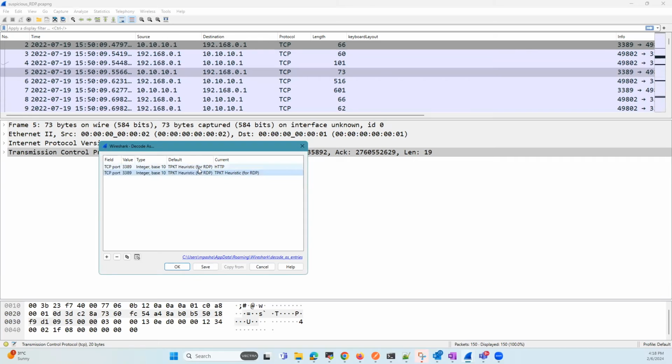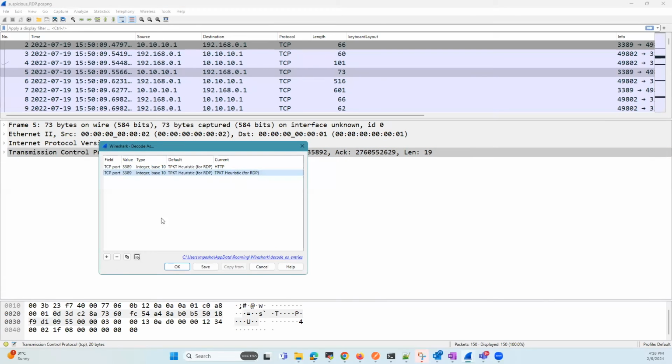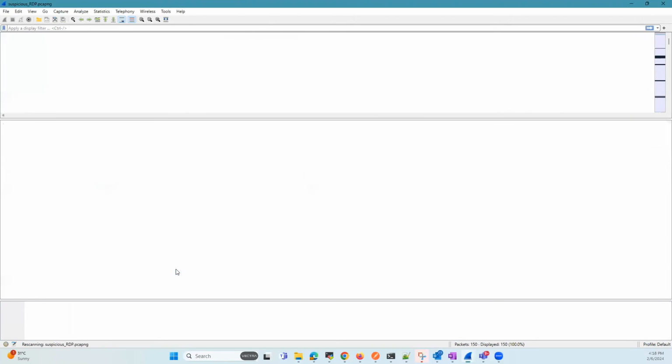Continuing further, I'm going to delete the first entry. Now I'll make the current dissection also... sorry, it didn't pick it up, so let's repeat that. Decode As. As the second one in the list is highlighted, let's click OK.